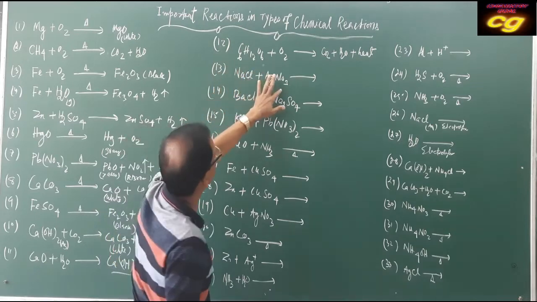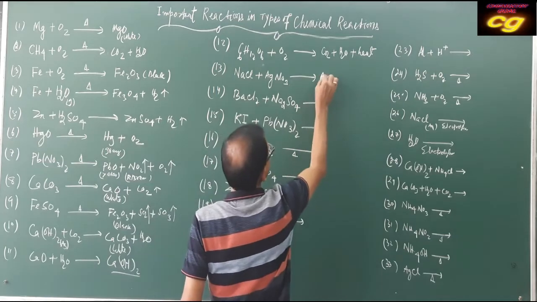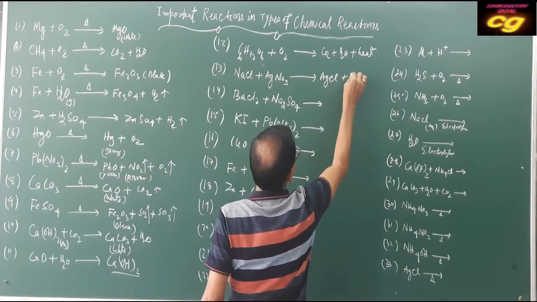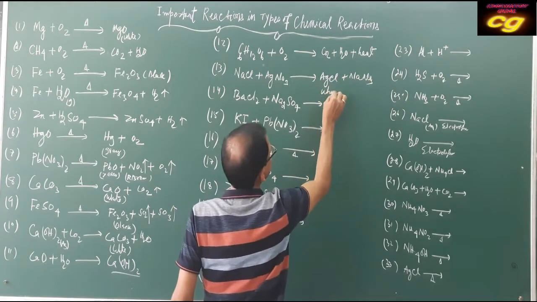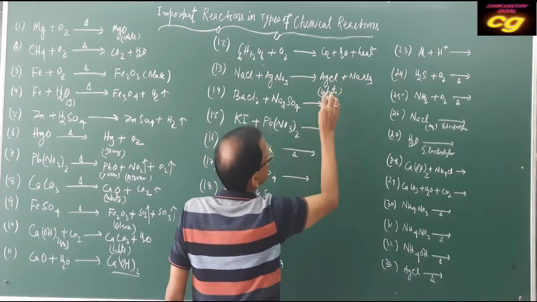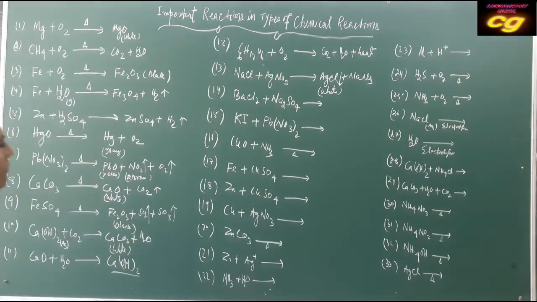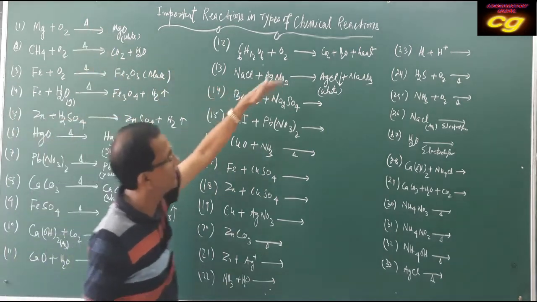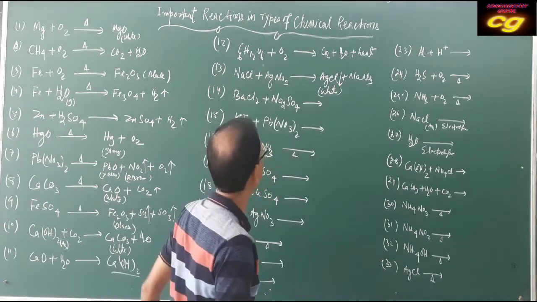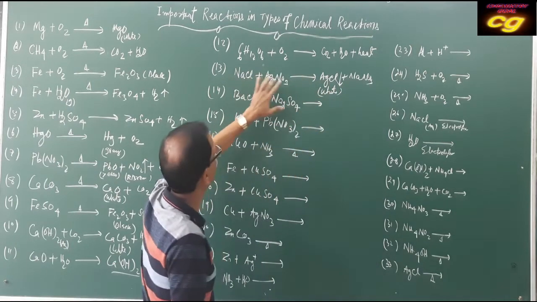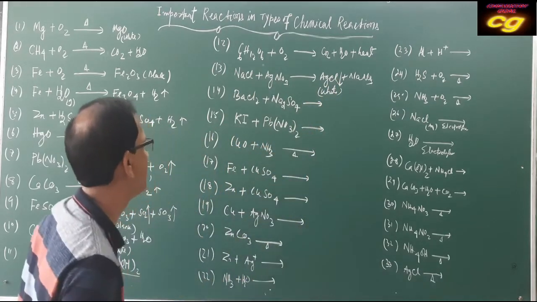Sodium chloride and AgNO3, it is a double displacement reaction. Both are in aqueous medium, forming AgCl and NaNO3. Here this is a white precipitate. This is the symbol of precipitate, meaning solid mass is formed. Upward arrow means gas, downward arrow means solid mass is produced. So silver chloride white precipitate is formed, but it is water soluble. All are water soluble, but the result is insoluble. AgCl is formed, white appearance.